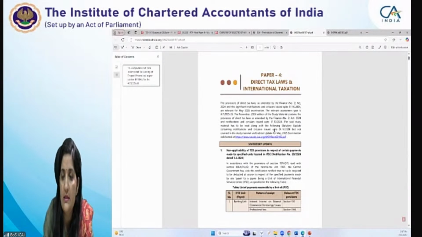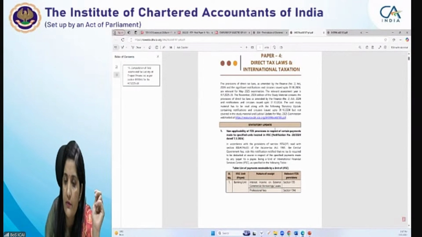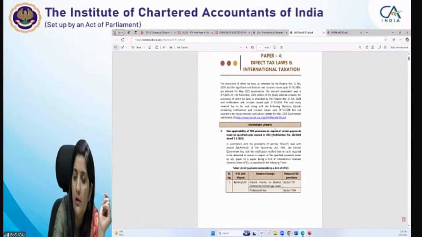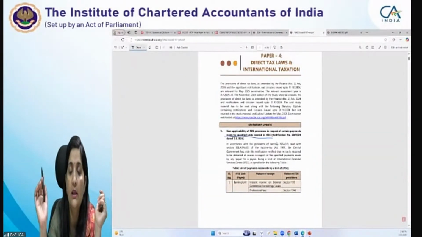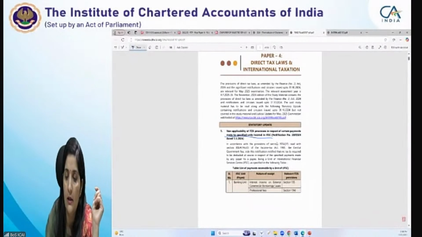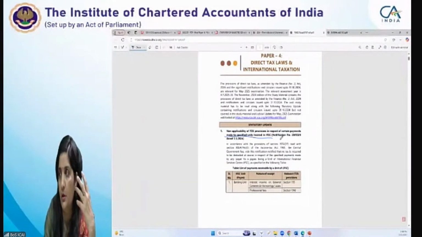So I'm discussing the stat update. If you see, there are two things we have covered. First is the non-applicability of TDS provisions in respect of certain payments made to specified units located in IFSC, and the other is the circular. So this is an important notification, which is really very important for a student.